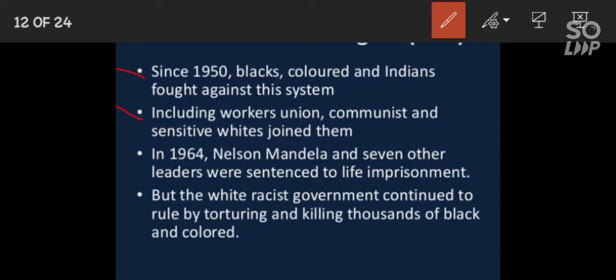The African National Congress Party, workers' unions, communists, and sensitive whites joined them, and several other countries denounced apartheid as unjust and racist. In 1964, Nelson Mandela and seven other leaders were sentenced to life imprisonment. But still, the white racist government continued to rule by torturing and killing thousands of black and colored people.